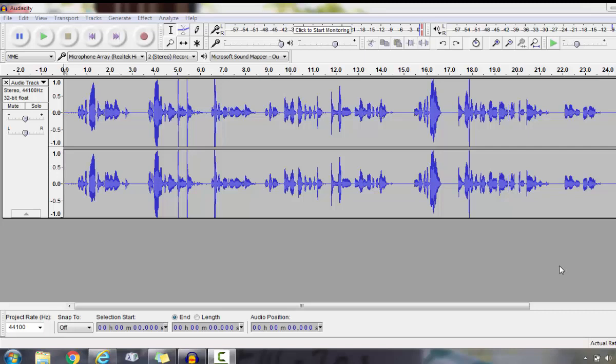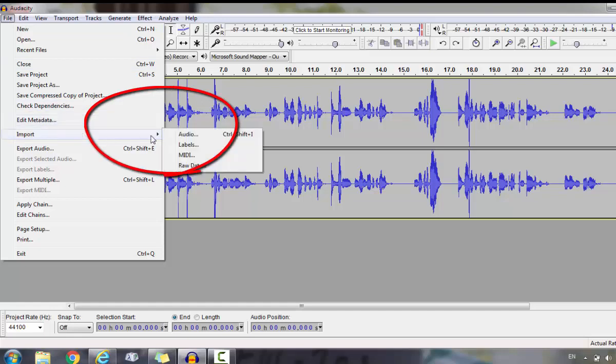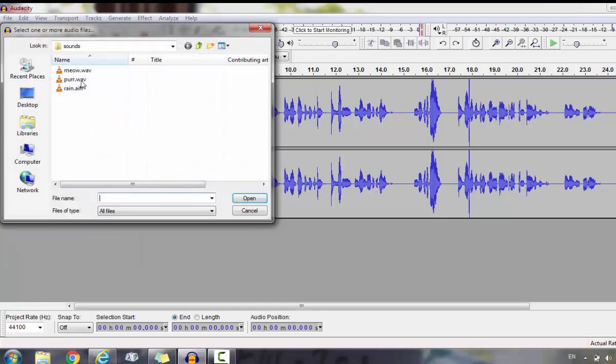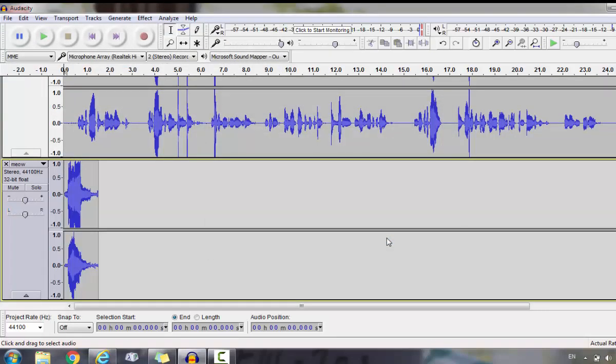Hi there! This is how you insert your sound effects into your recording. Now that you have them all collected into a file, you're going to want to place them somewhere in your podcast. To do that, click File, Import, Audio, select the sound effect you'd like to include, click Open, and OK.